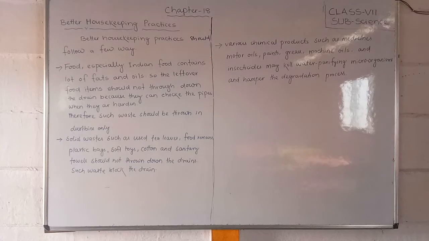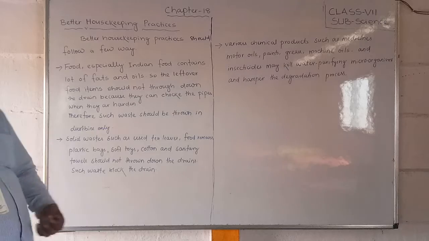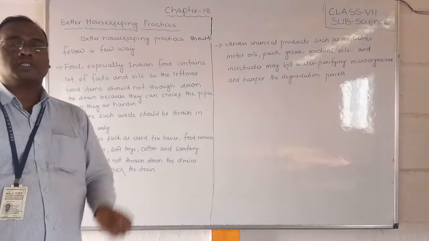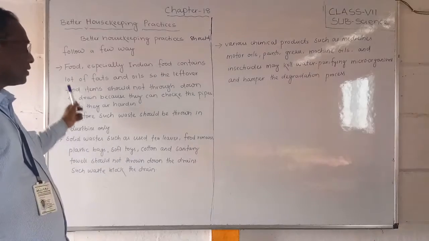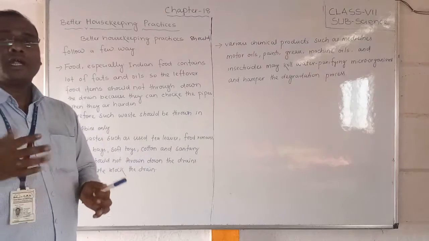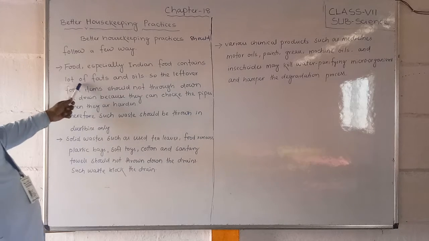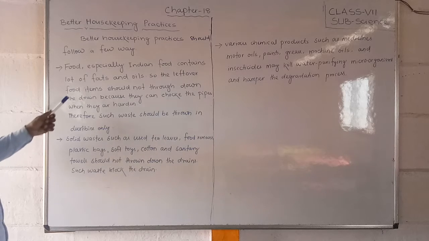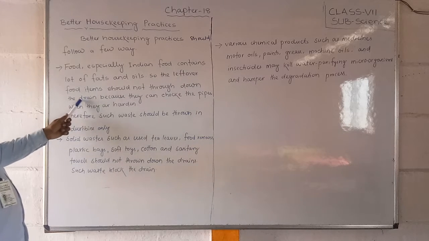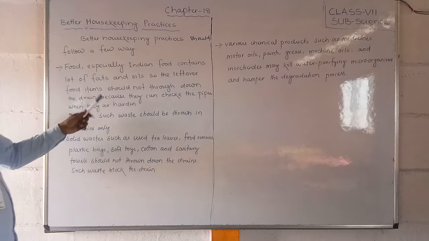Better housekeeping practices should be followed in a few ways. Inside your house, for the food items and other things we use, how we throw and dispose of them, you must follow these conditions. Food, especially Indian food, contains a lot of fats and oils, so leftover food items should not be thrown down the drain, because they can choke the pipes when they are hardened.